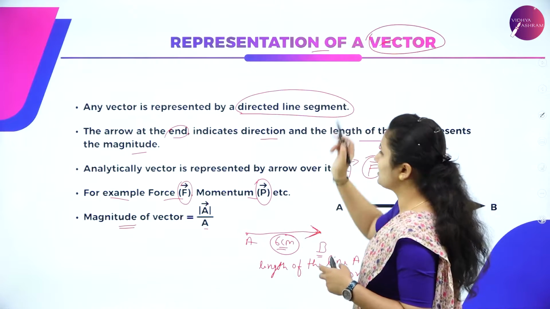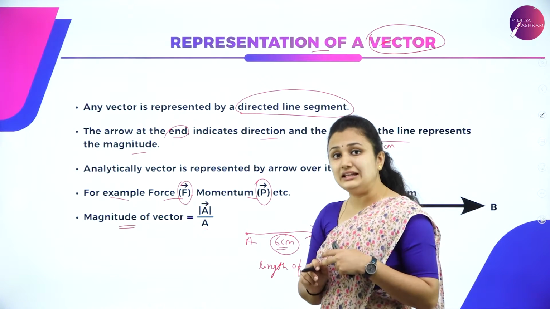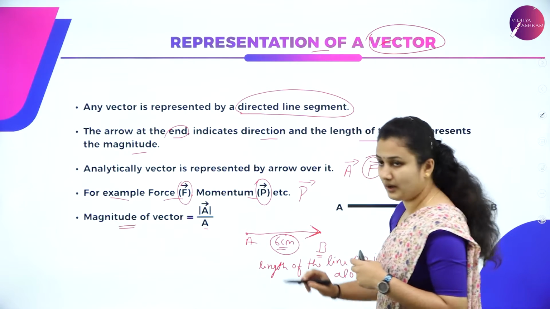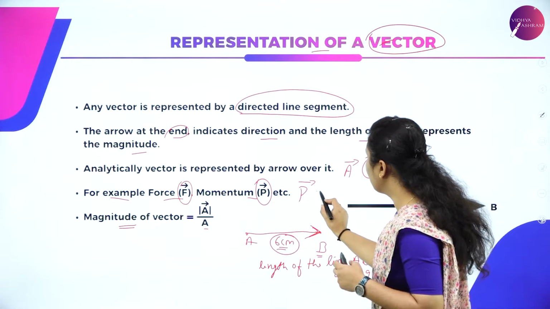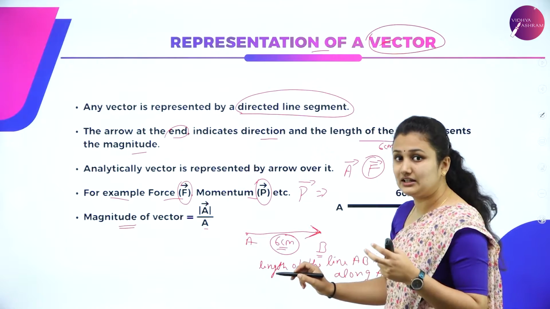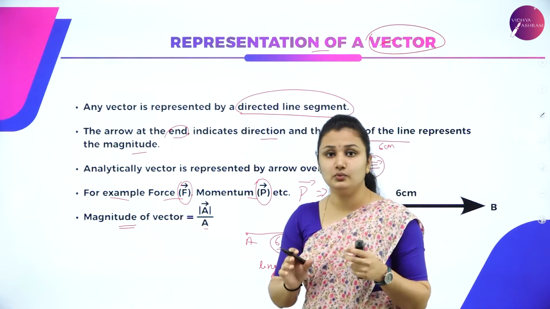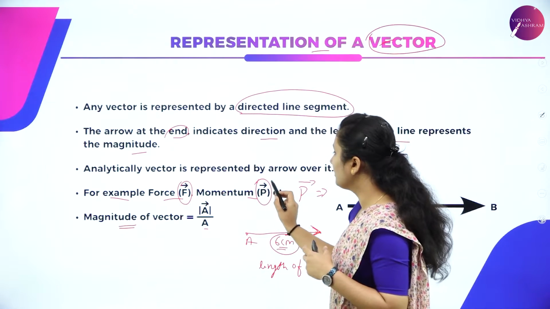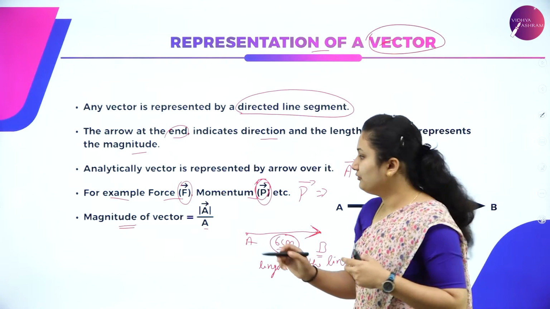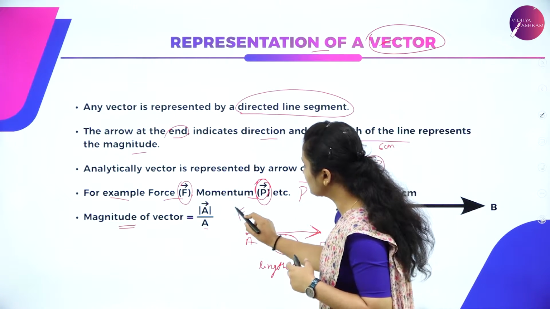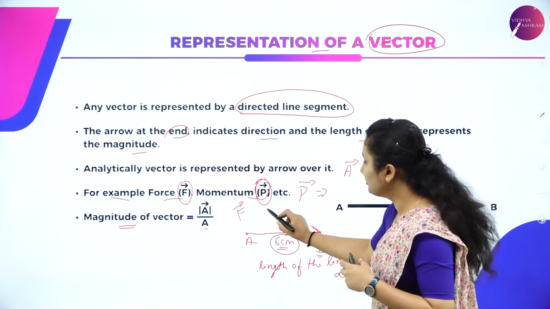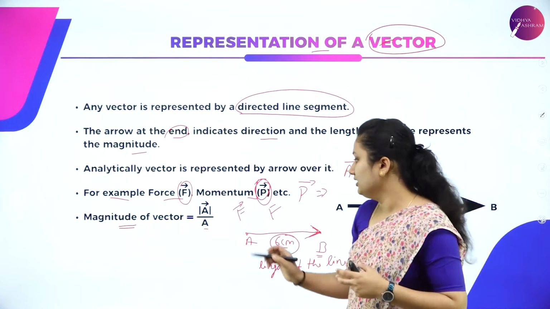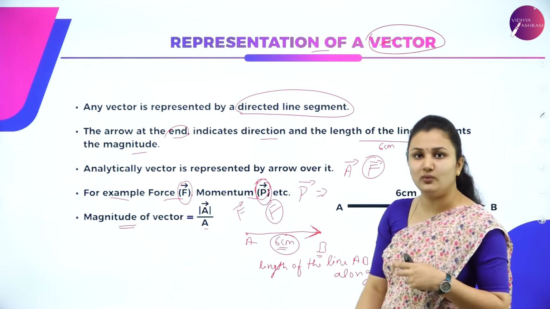So this is the representation of vector. But in a few textbooks, instead of using an arrow above the momentum, for example, they will usually represent it as a capital letter in bold, a dark letter, to mention the vector symbol. And a few will use an arrow above its head, but in a few textbooks you can just see F written in a bold letter. That means it is nothing but a vector.